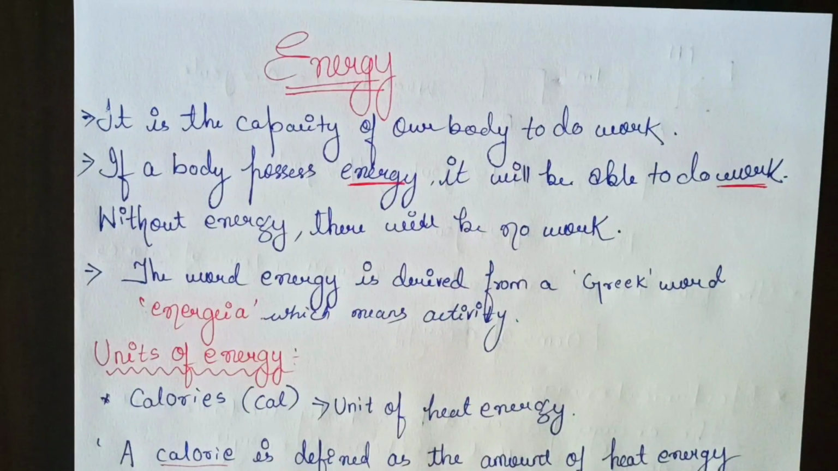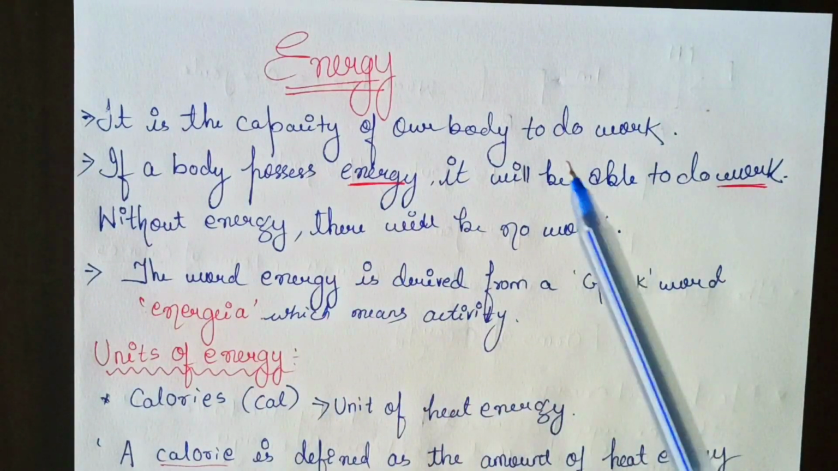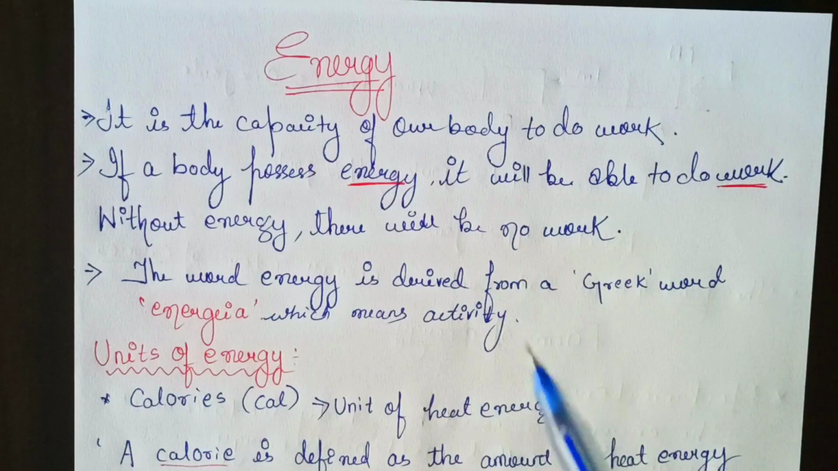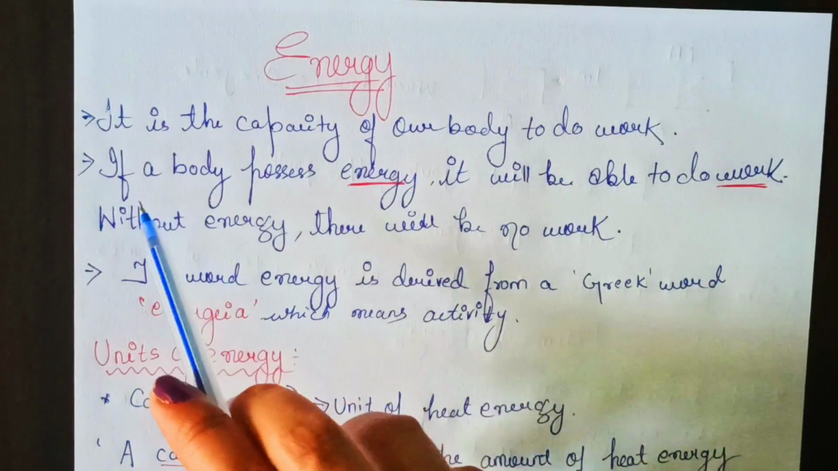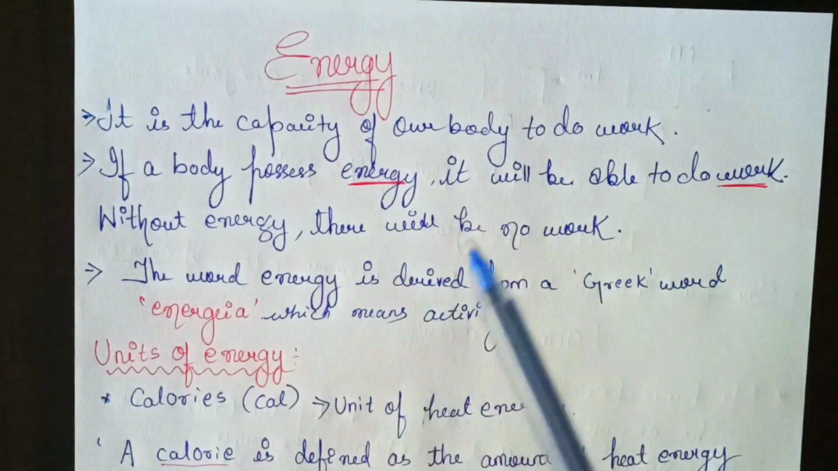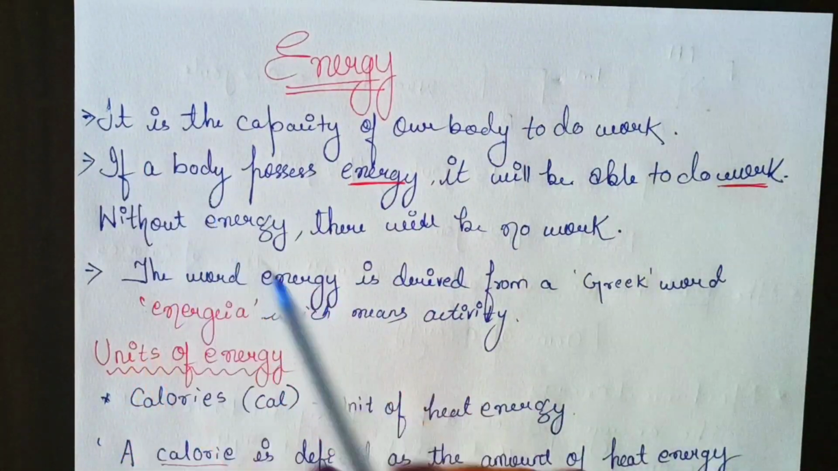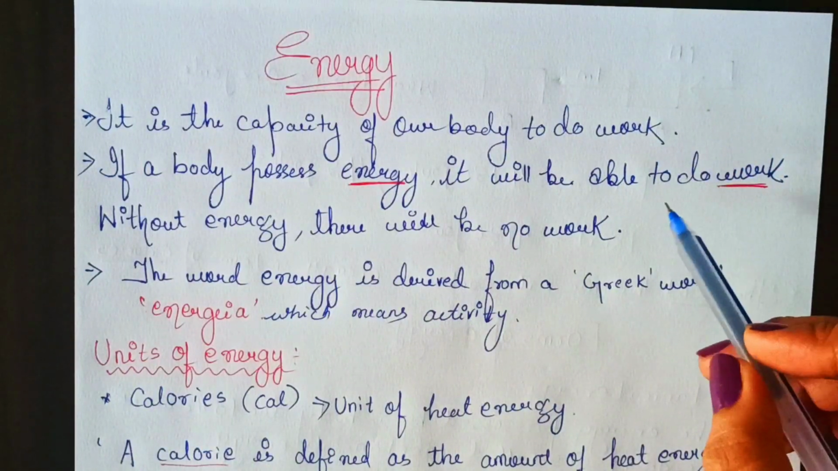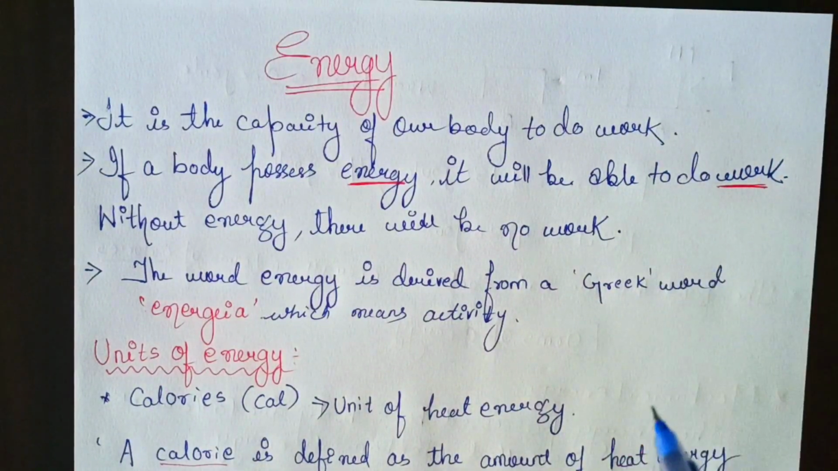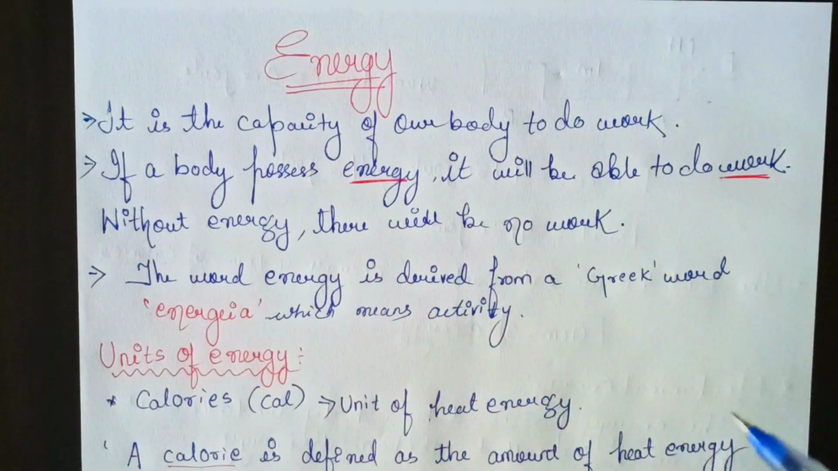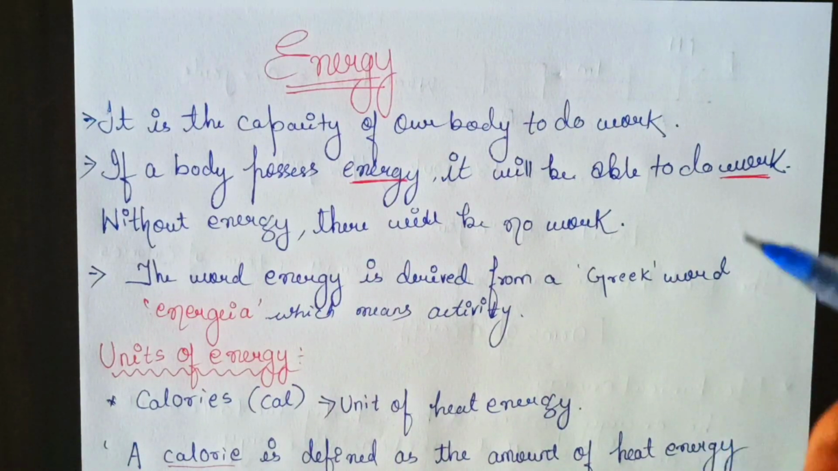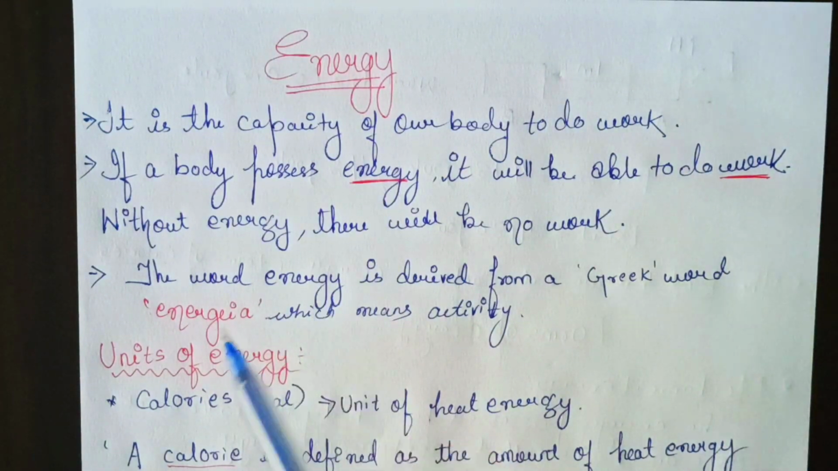If energy is not there in a body, then that body will not be able to do any type of work. This is important, students. This should be kept in mind. If a body possesses energy, then that body will definitely be able to do the work, and without energy, no body can do any type of work. So energy is a very important factor in our life, because in our life we need to do lots and lots of work. For that, energy is required.